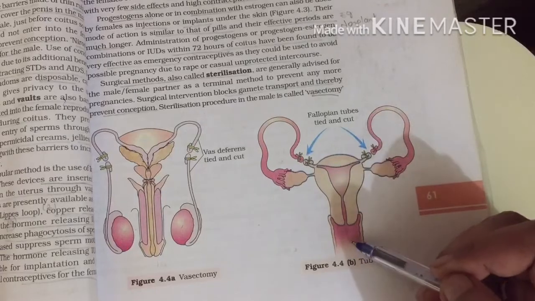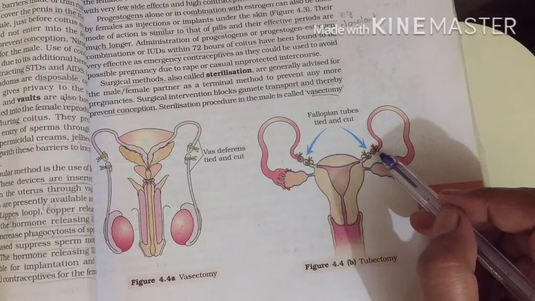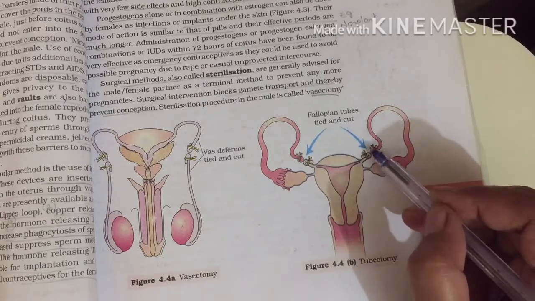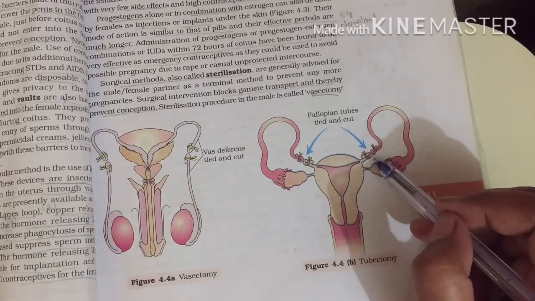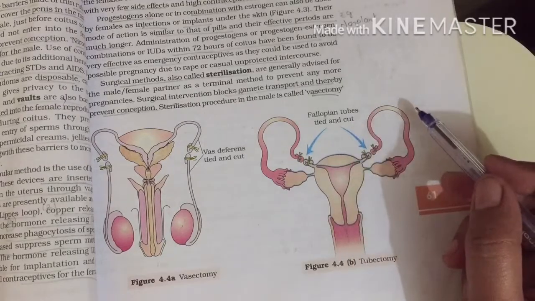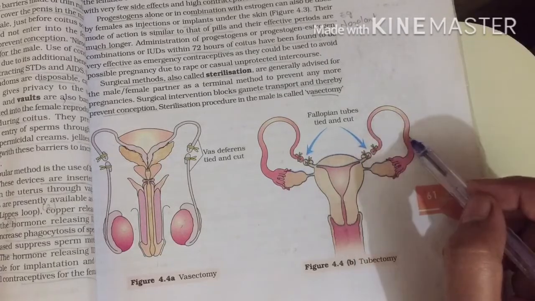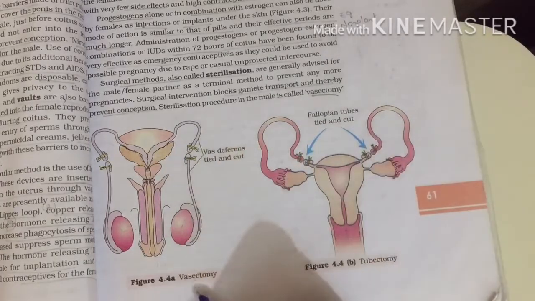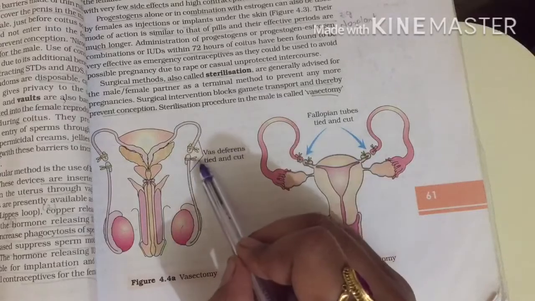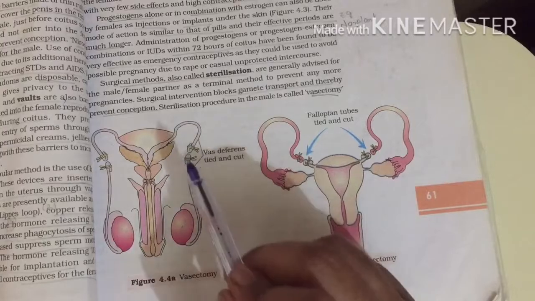Whereas sperms, when they enter the vagina, start to move this side. But because the tube has got a cut or an incision here, sperms cannot reach the ova and there will be no fertilization. So in tubectomy, there is a small incision in the fallopian tube which does not allow the meeting of sperm and ova. In vasectomy, there is a small incision in the vasa deferens which does not allow transportation of sperms.